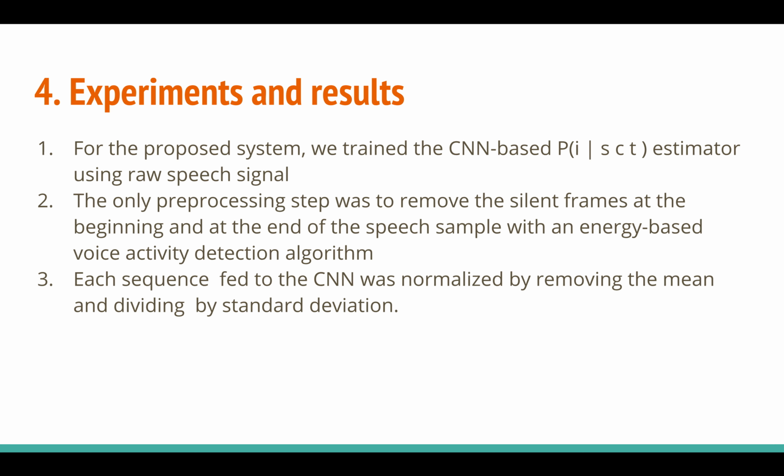And for the proposed system, the one which these guys are training, it is the raw audio based processing, which takes the raw audio directly as input to a CNN along with a multi-layer perceptron as the classification stage. They use raw audio, but they do pre-processing just to remove the silent frames. Silent frames you can remove using energy based VAD. VAD is a voice activity detection algorithm which removes the silence frames at the start and end of the speech sample.